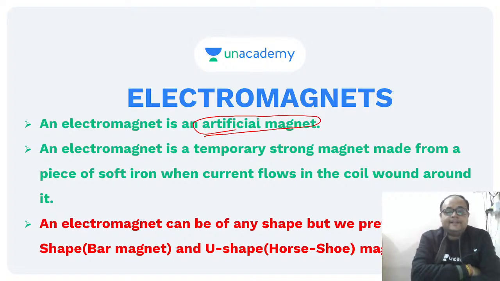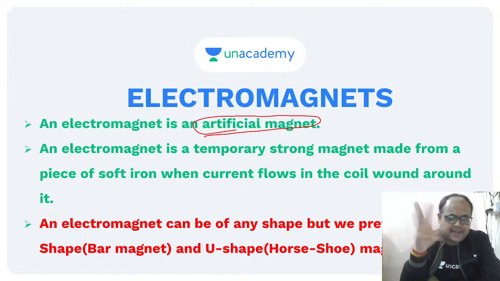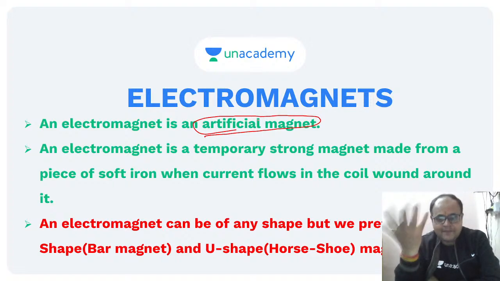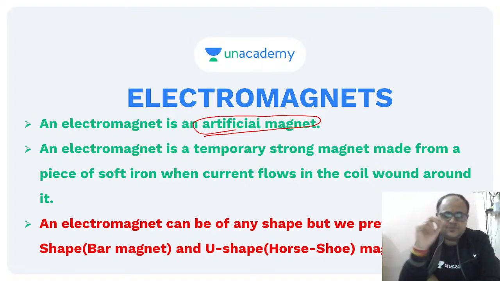A very important point for electromagnets is that their magnetism is temporary. They do not possess permanent magnetism. We prepare electromagnets by winding coils on a sheet and then passing current. You must have heard about the solenoid. That is an artificial magnet.